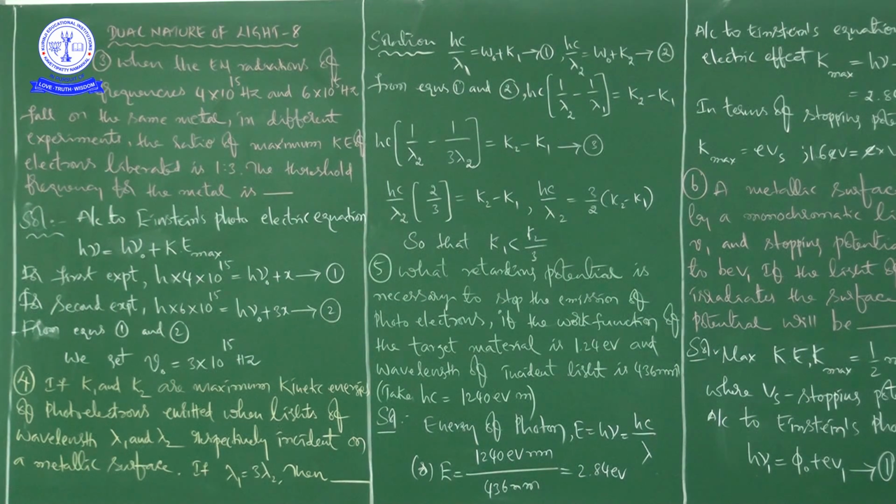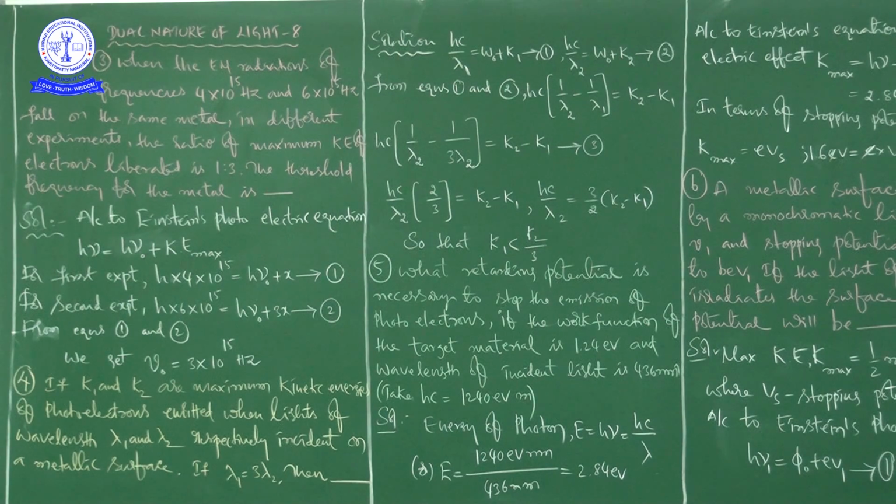Because while explaining the synopsis, I told you many times what is threshold frequency, right? Threshold frequency is the minimum frequency of incident radiation required to eject the electron from a metal surface. In these two experiments, the metal is same. We didn't change the metal. And we got the threshold frequency as 3 into 10 to the power of 15 Hz.